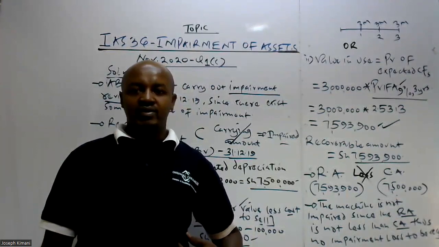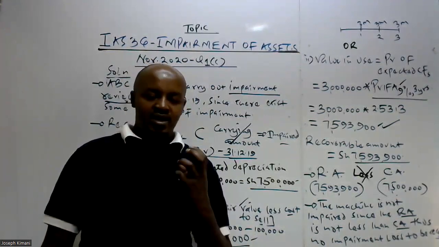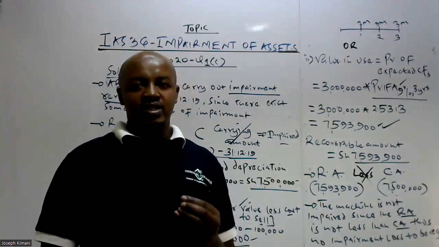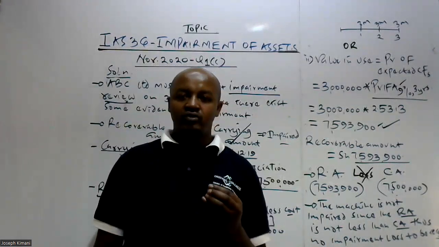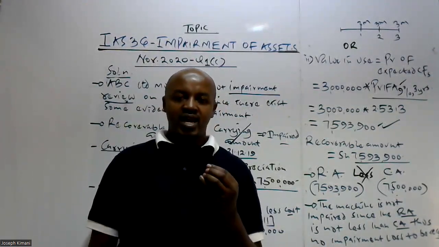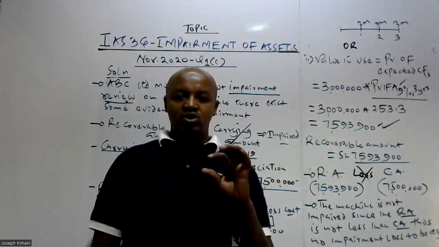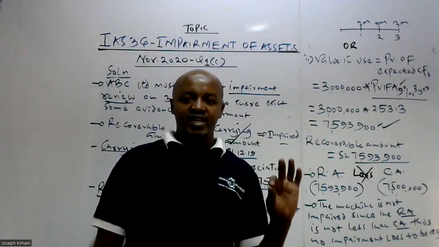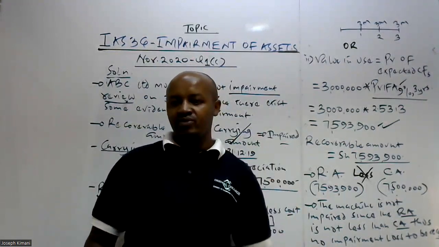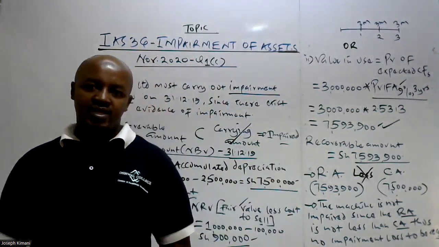Once we meet in our next video, we are going to look at how we determine the impairment loss of the cash generating unit, and how we proceed to allocate the impairment loss of the cash generating unit to the various assets in such a unit. But for now, we stop at that point.